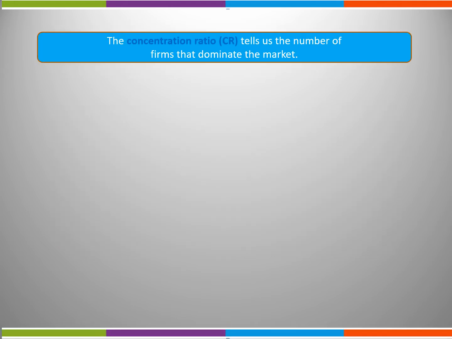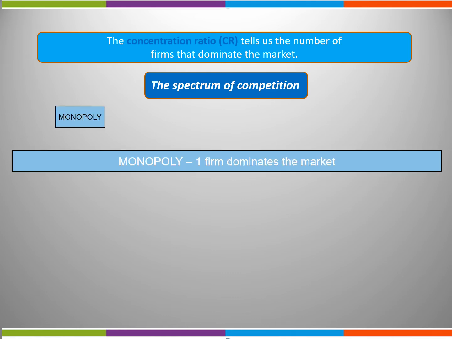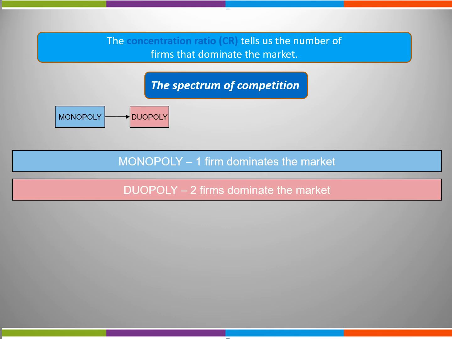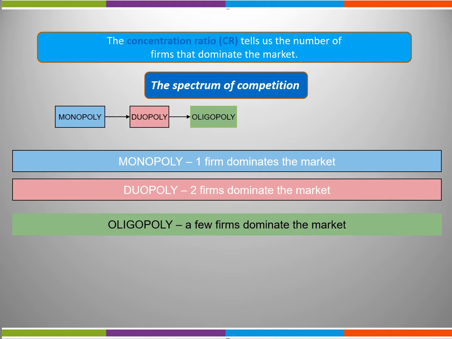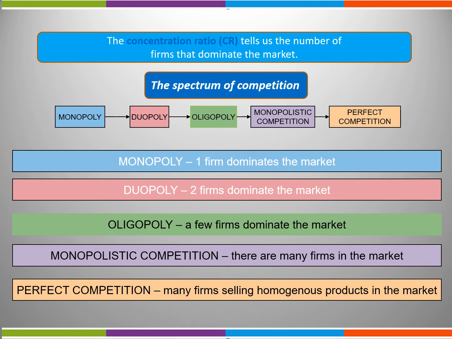Concentration ratio tells us the number of firms that dominate the market. The spectrum of competition illustrates this by showing the degree of competition in the market. Monopoly derives from ancient Greek with the term mono meaning one, so there is one firm that dominates the market. Duopoly stands for two firms dominating the market. Oligopoly is where there are a small number of firms in the market, and monopolistic competition is where there are many firms in the market, all demonstrating some degree of product differentiation, such as a hairdresser's.